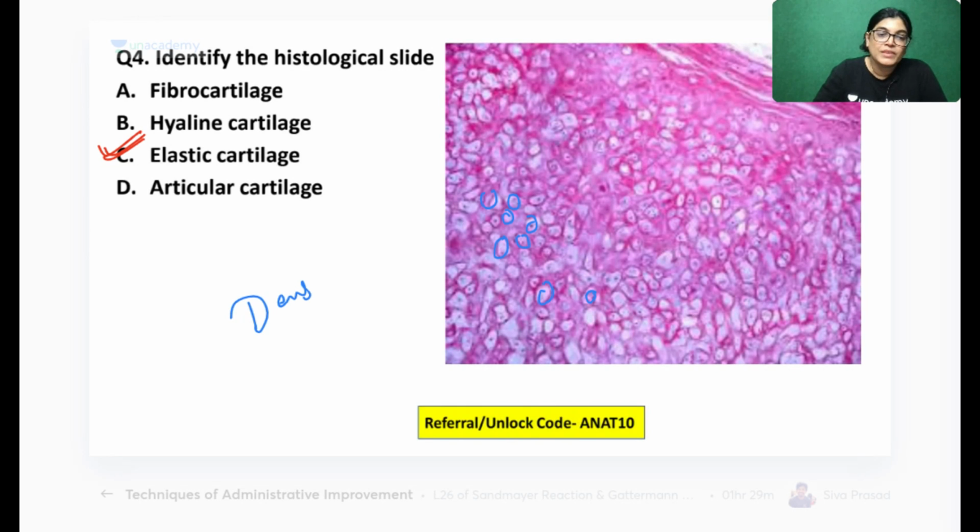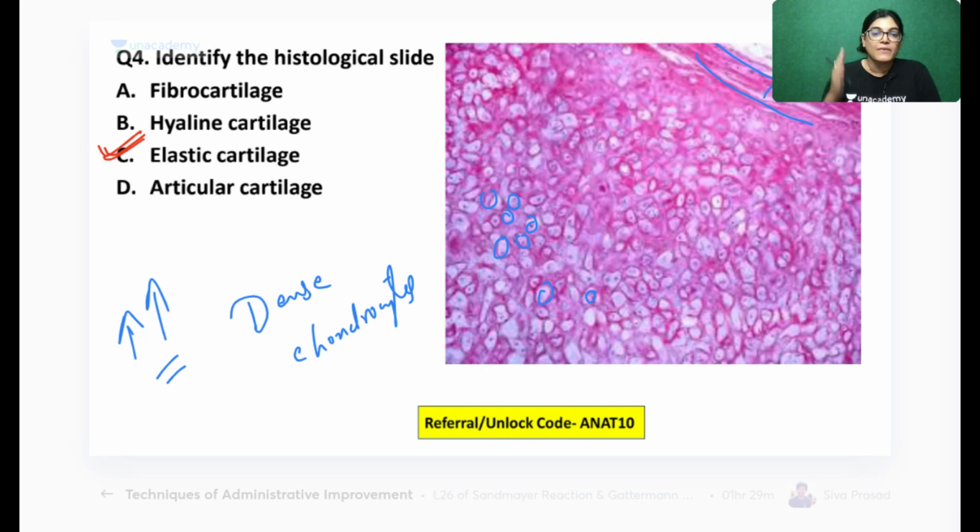It is dense, the number of chondrocytes is much more. And the outermost layer which you are seeing is P. What is this P? P is for perichondrium. So it's a slide which is having perichondrium and a dense aggregation of chondrocytes. Other than that, you can see these are the fibers seen in between.